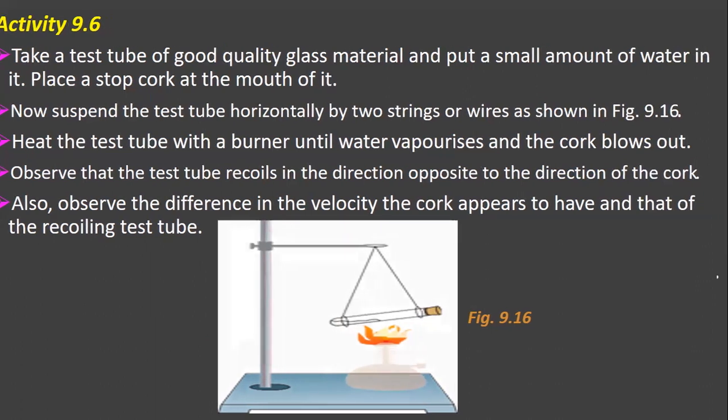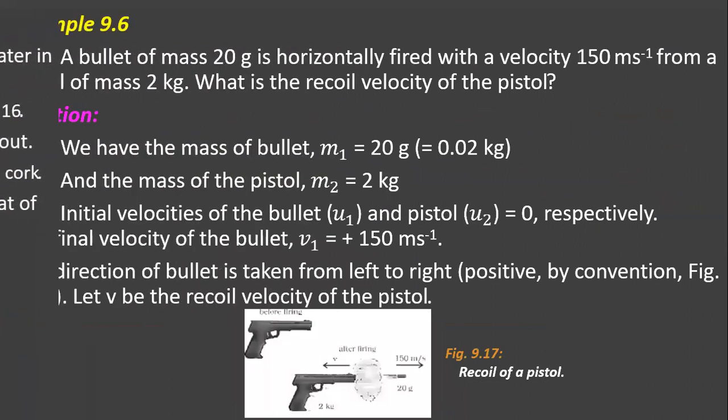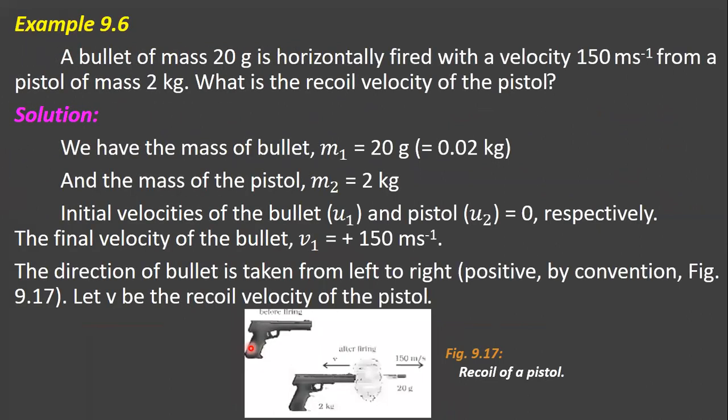Now we will discuss some problems here. First one: a bullet of mass 20 gram is horizontally fired with a velocity of 150 meter per second from a pistol of mass 2 kg. What is the recoil velocity of the pistol?